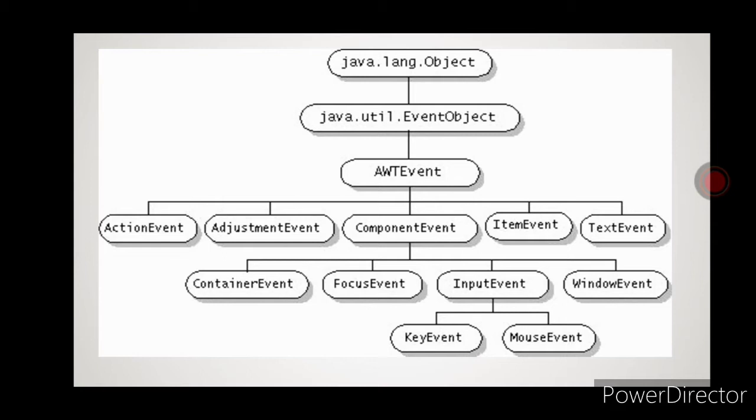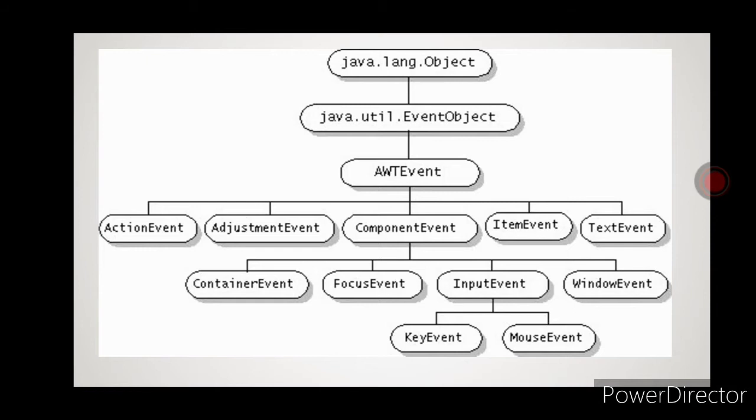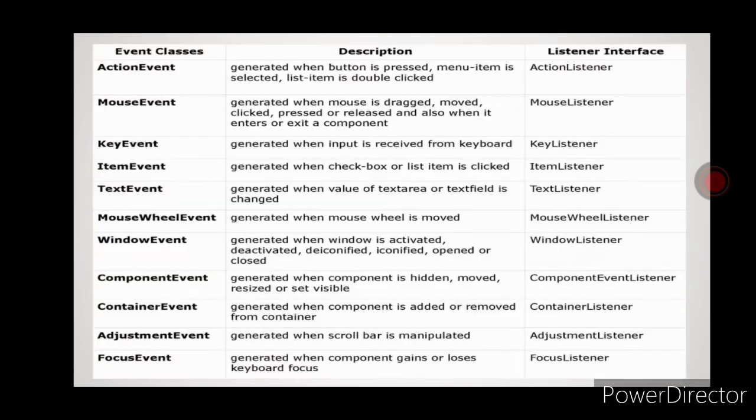Whatever events like ActionEvent, AdjustmentEvent, ComponentEvent, these are all classes available in the java.awt.event package. It means AWTEvent is the super class for all these events. One by one we will discuss them further, in detail, what is ActionEvent and what is AdjustmentEvent.